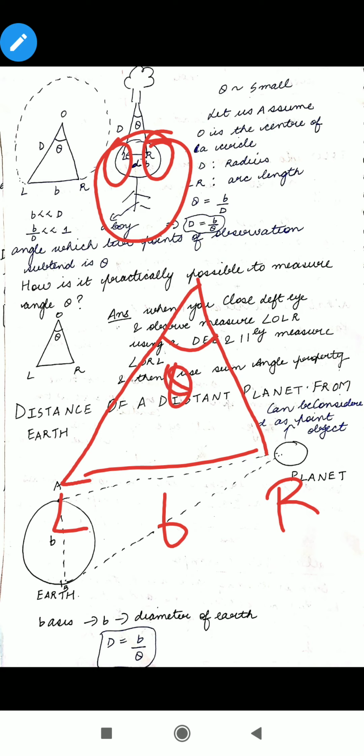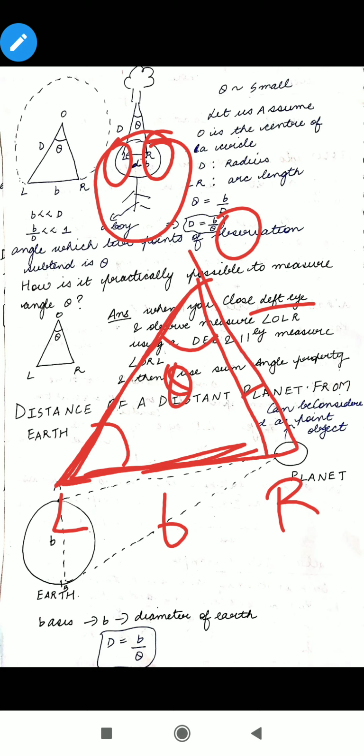What you do is, when you close your left eye, you observe and measure angle OLR using a D. Then similarly you measure angle ORL using a D. After you have got these two angles, you can apply some angle property to get this third angle theta. This is how you are going to get this third angle theta.